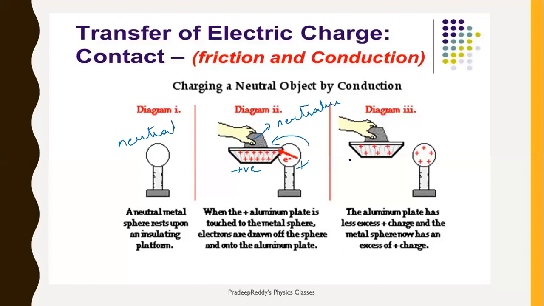Now this is positively charged, right? And this is positively charged. If there are sufficient electrons to transfer from one surface to the other, this may become neutral. Suppose the electrons in this are very, very few in number, then in such cases it cannot compensate the charged body, so this becomes positive and this is also positive, right? So that is how charging by conduction takes place.